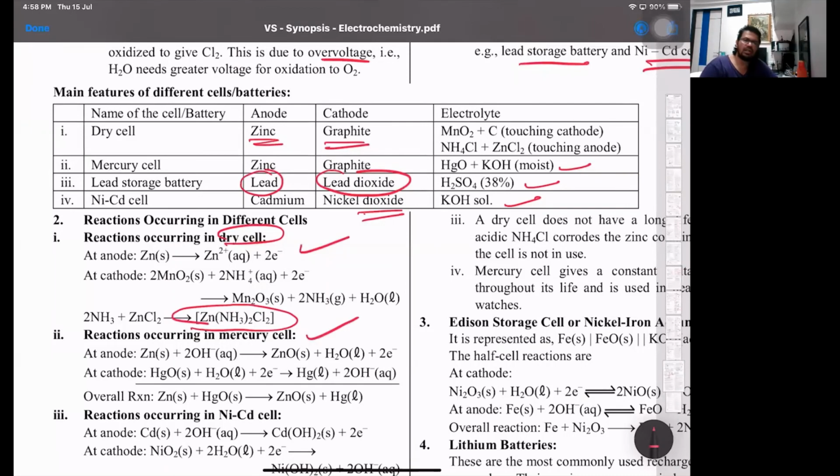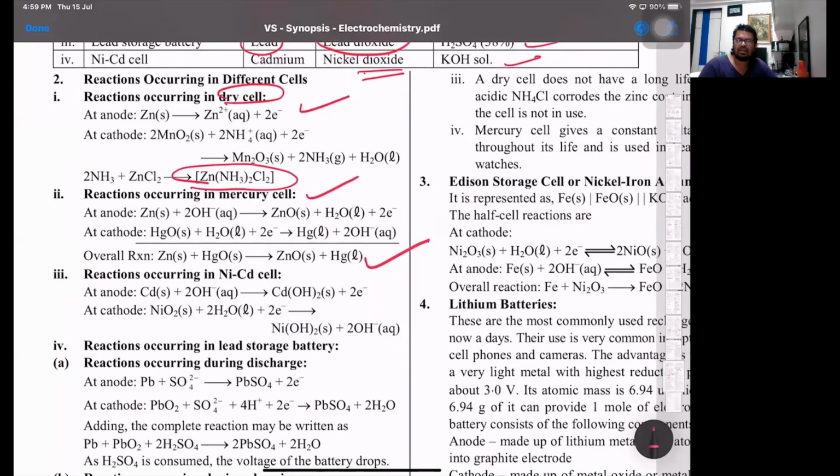Same way, in the mercury cell, zinc is oxidized to zinc oxide, and HgO, mercuric oxide, is reduced to mercury. In the nickel cadmium cell, cadmium is oxidized to cadmium hydroxide, and nickel dioxide is reduced to nickel hydroxide. For the NiCad, only know the net cathodic and anodic half reactions. That's all. The net cell reaction you can write looking at that.